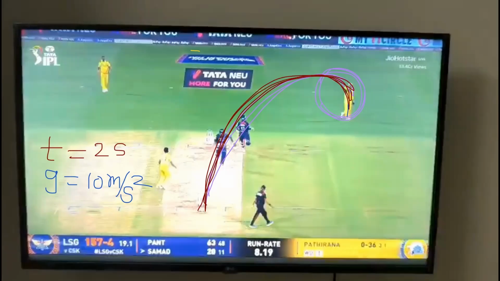What else can we know? If we know one more piece of data, we can easily calculate with how much velocity he is throwing. What is the one more data you want to know? Tell me, what is the data we can easily get? Angle? Angle is difficult to get because we can't measure it. What is the other thing that we need?